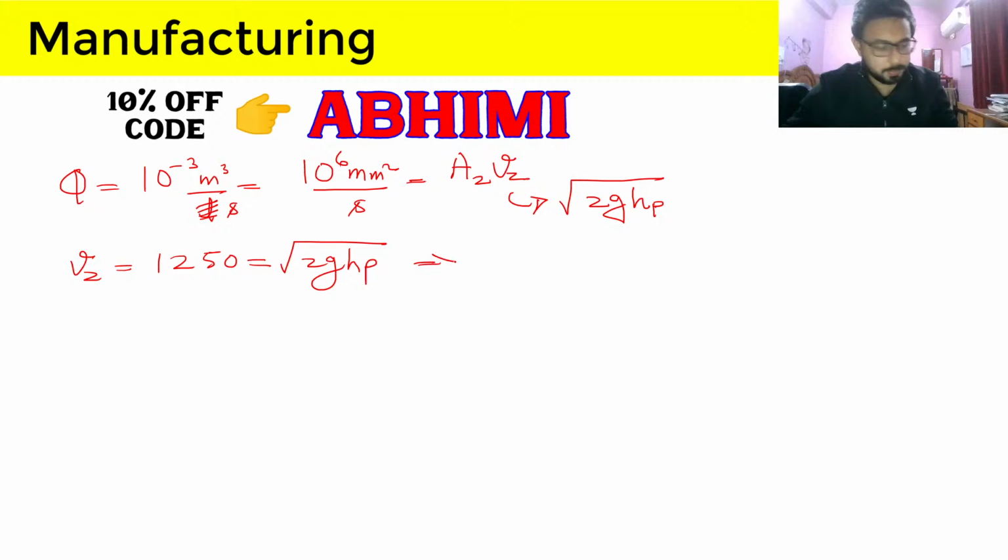Then what will be the HP here? So I think HP is coming out as 79.64 in mm.